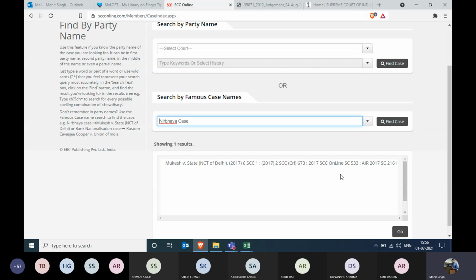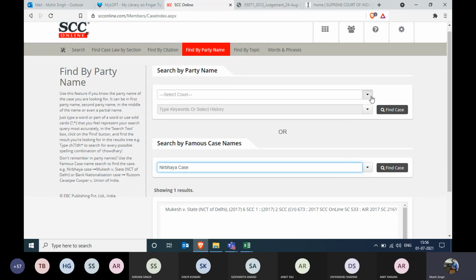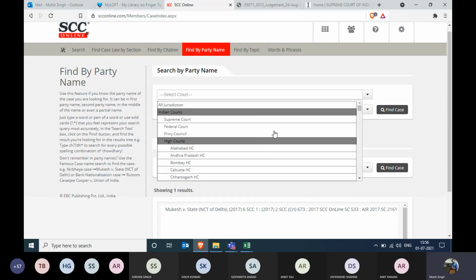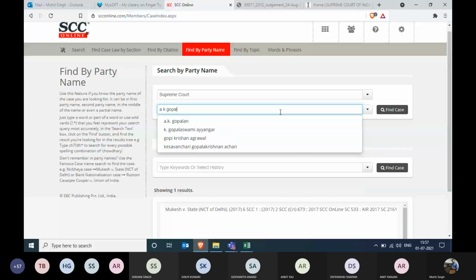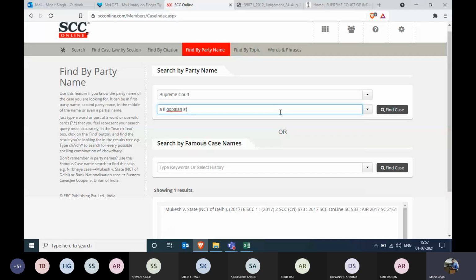For all the other cases which you would like to find, the method is very simple. How can I do that? Click on the court name. If you have the information of from whichever court the judgment was delivered, that is really good. So that was delivered by the Supreme Court of India. And now enter the party name. So the party name is something like A.K. Gopalan versus State of Madras.